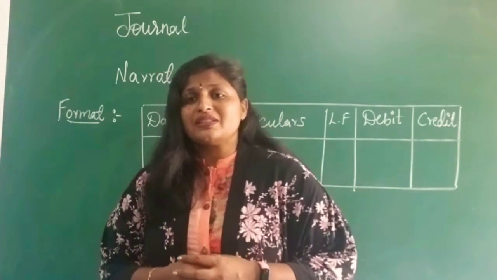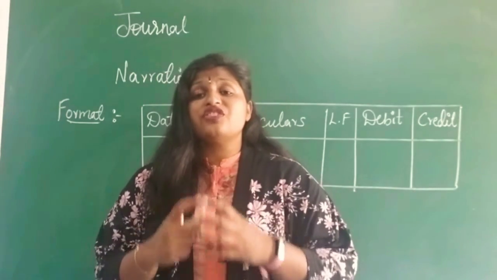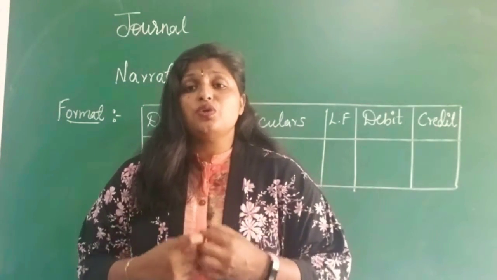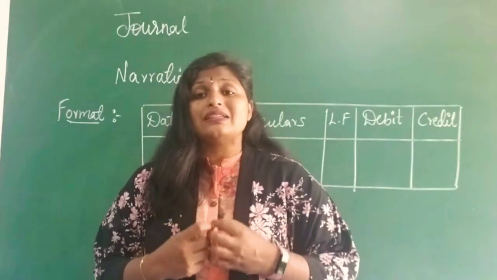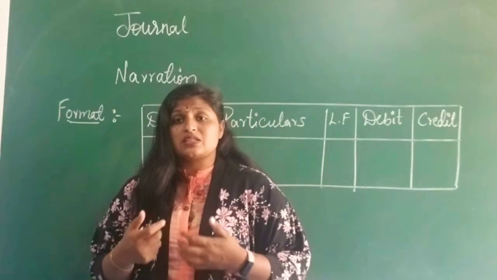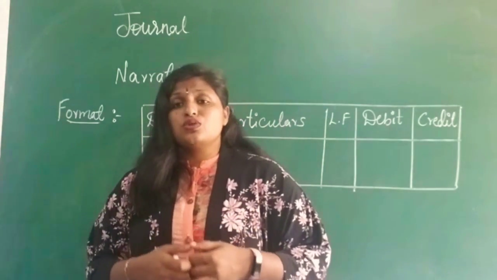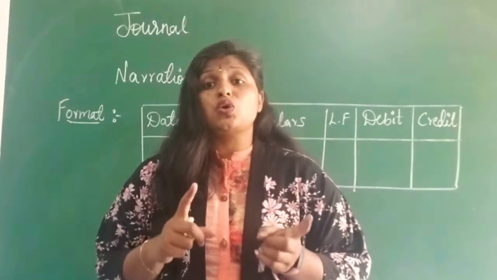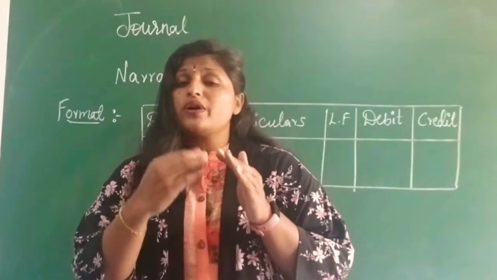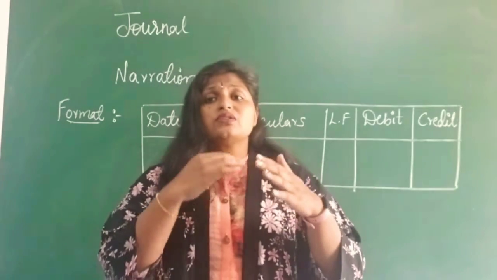What do you mean by this journal entry? Journal entries are the first original book where you are going to record all the transactions then and there. Whenever the transactions take place, they will be recorded in the books of accounts in chronological order, that is, date wise.